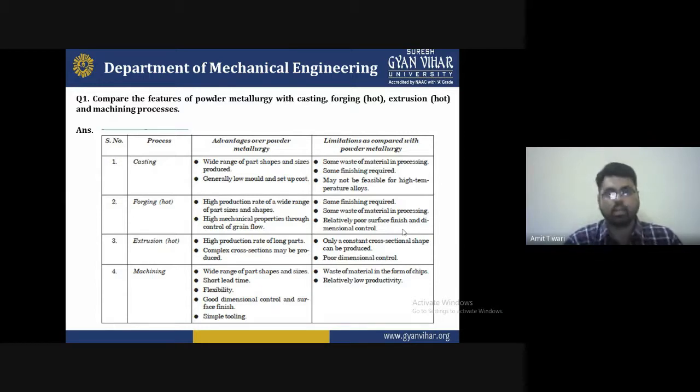And the second one is generally low mold and setup cost. Most castings have low cost and require a low mold cost, because there is no great difficulty we face in casting. But some awareness is required, because you need to understand the temperature of the base material and the temperature of your furnace. If, suppose, you have to select aluminium, then first of all you should know the melting point of aluminium before use.